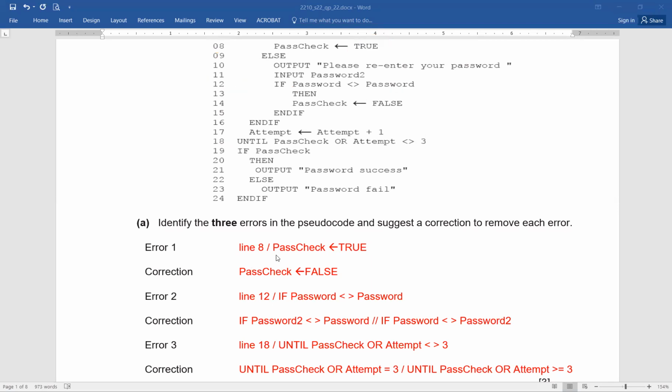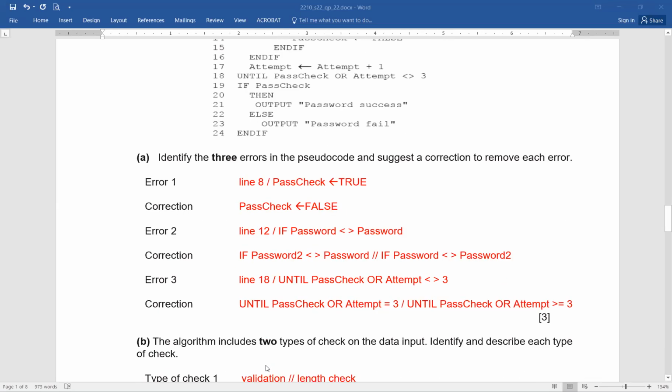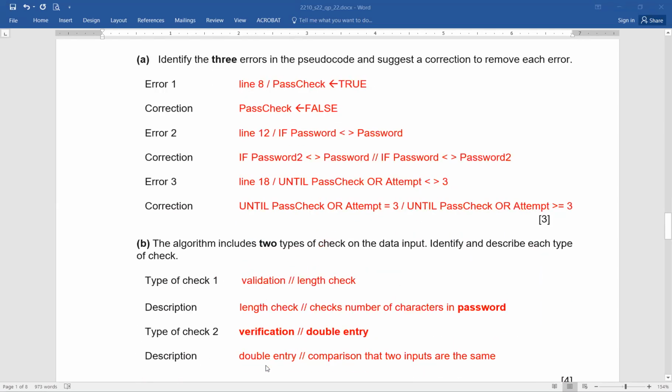And you can see line number 8, pass check equals to true, correction, pass check equals to false. Line 12, if password is not equal to password, correction is if password 2 is not equal to password, or another student can write if password is not equal to password 2. And the third error is line number 18, until pass check or attempt not equal to 3 is wrong. The correction is until pass check or attempt equals to 3 is correct. Or another student can say attempt greater than or equal to 3, that is also correct. Are you clear?